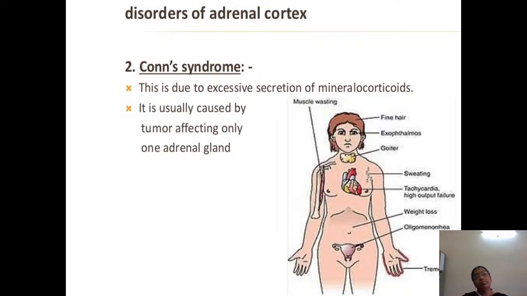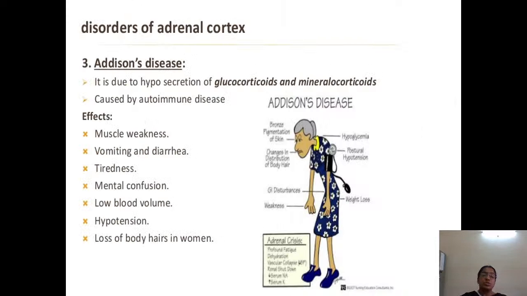Conn syndrome is due to excessive secretion of mineralocorticoids. It usually involves a tumor affecting only one adrenal gland. There is muscle wasting, exophthalmos, goiter, tachycardia, weight loss, oligomenorrhea, and you can see tremors. This together is called a syndrome.